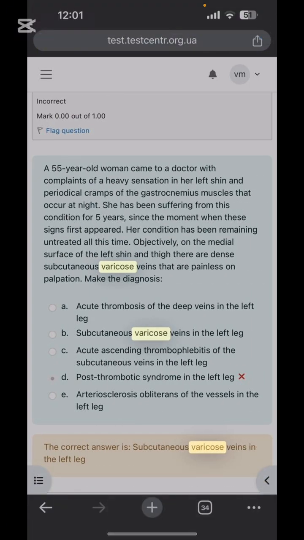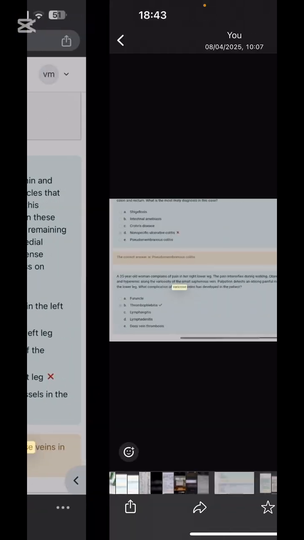And in this case, as we talked about in the last videos, if acute onset is there, what will you mark? Thrombophlebitis. When chronic onset is there, what will you mark? Varicose veins. So what is the answer here? Varicose vein in the left leg. Why? Because the condition is chronic, from 5 years.